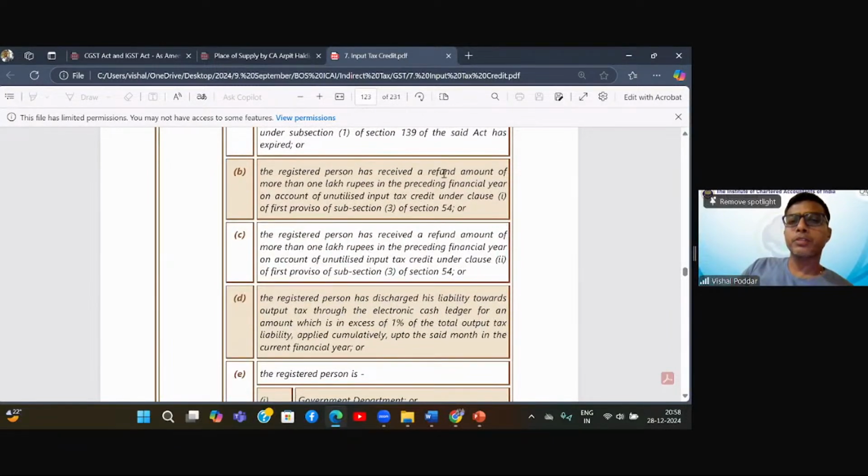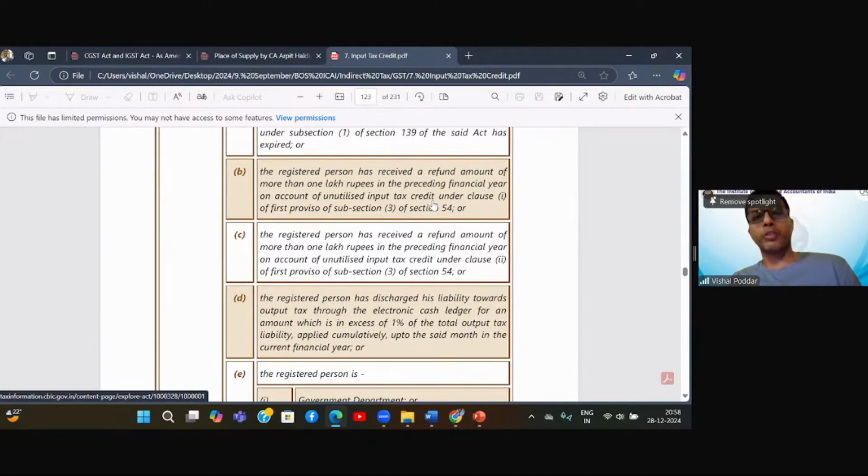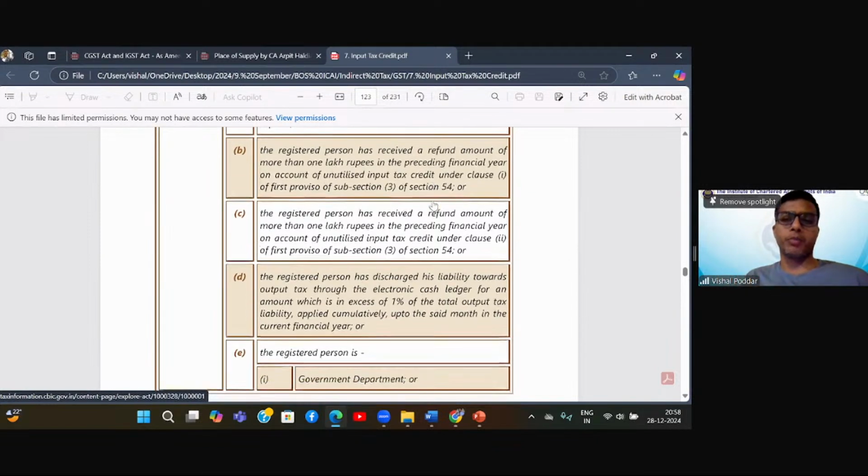Second, the registered person has received a refund of more than 1 lakh in the preceding financial year. So another test of my credibility is, in the last year, under GST, I have got a refund of more than 1 lakh on account of unutilized ITC. Now, why or how will this test my credibility? Because if I have got so much of refund, and I will be getting this refund by making an application, the department will check my application, and only if it is correct, it will pass. So automatically the department has been checking my records. It means my credibility is proved.